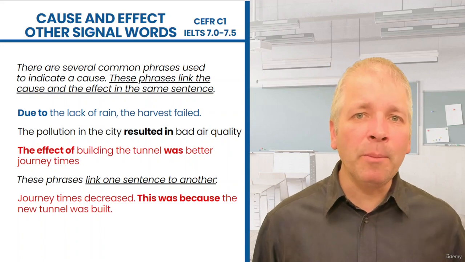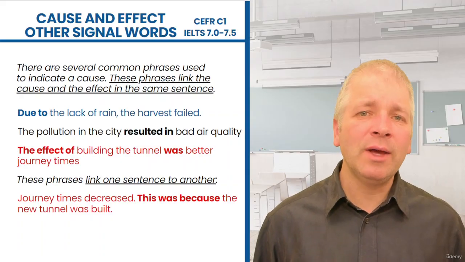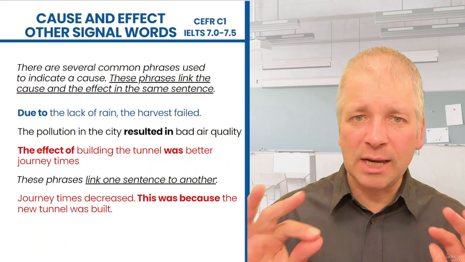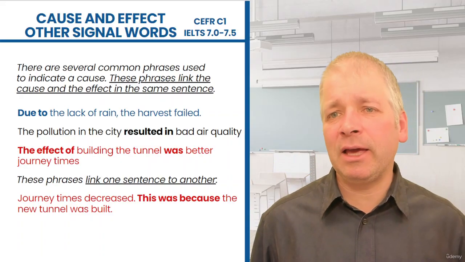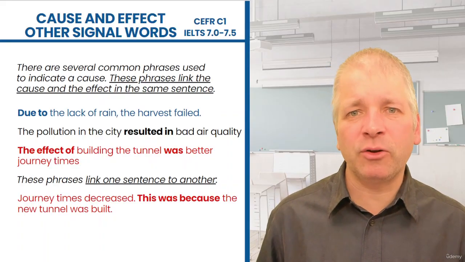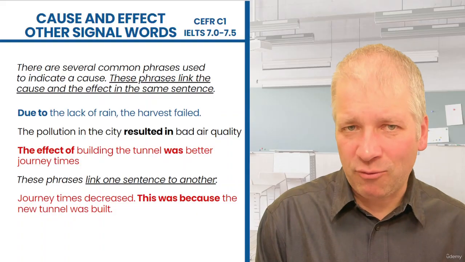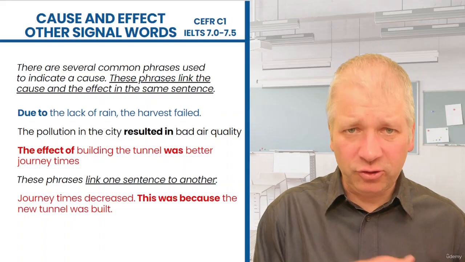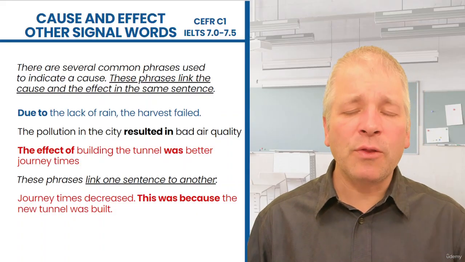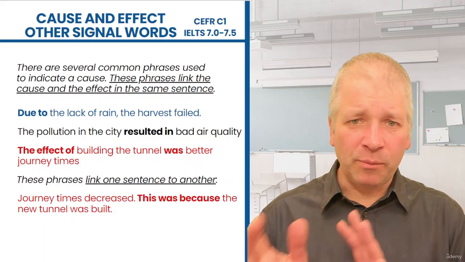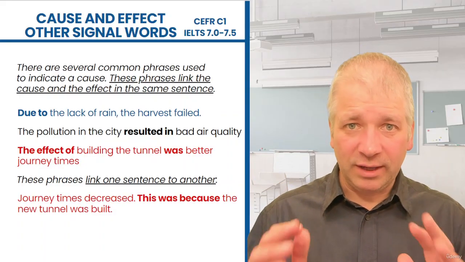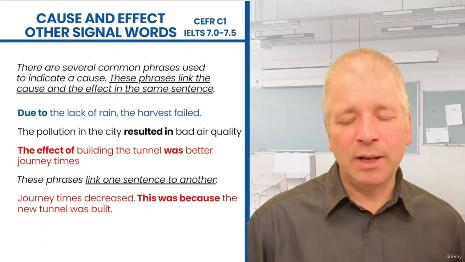So here are a number of options if you want to indicate cause and effect with slightly more advanced linking words and grammatical structures. But remember, certain words go with certain grammatical features, such as due to with the noun, and others go in a different place in the sentence, such as resulted in, which is the verb in the middle of the sentence.